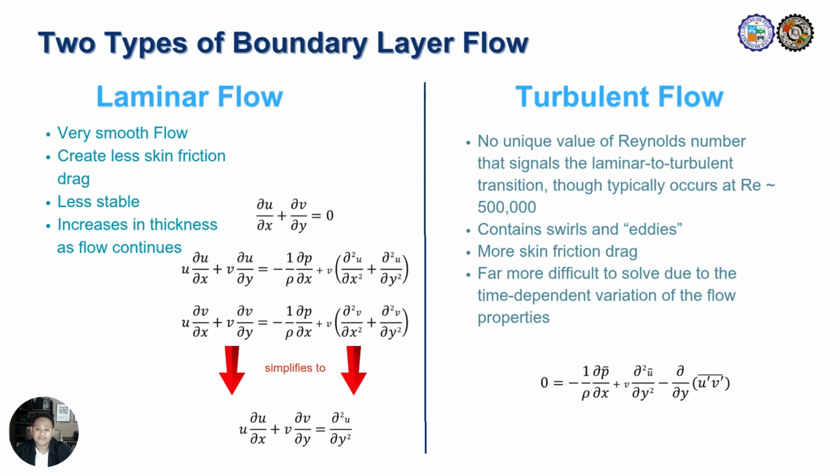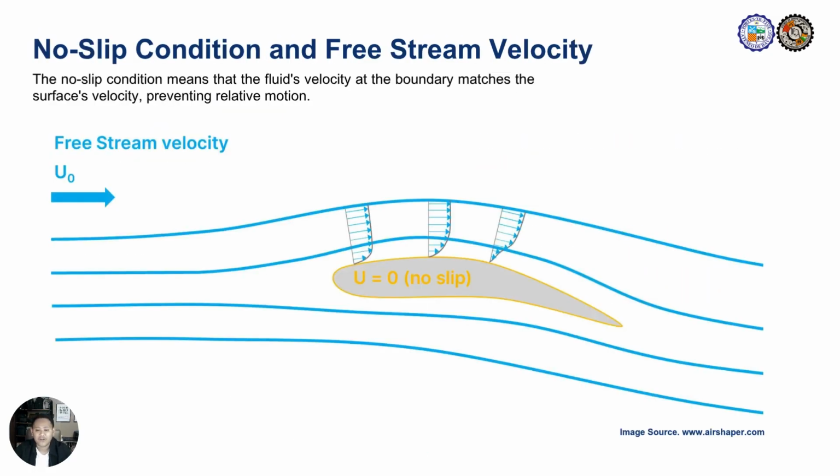Turbulent flow, by contrast, lacks a precise Reynolds number at which transition from laminar occurs, though experiments often observe this change near a Reynolds number of 500,000. Turbulent flow is characterized by chaotic swirls and eddies resulting in considerably higher skin friction, and solving equations for such flows is highly complex due to their time-dependent and irregular nature. As of now, a universal similarity solution does not exist.